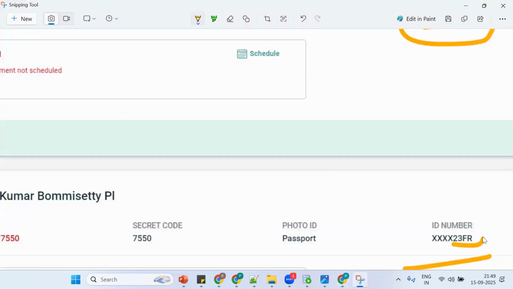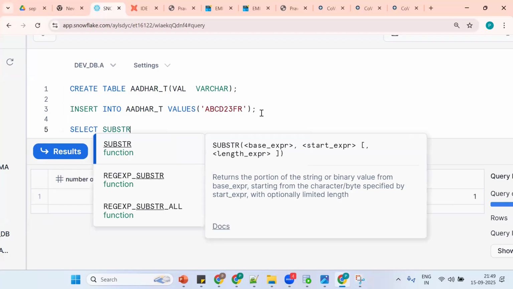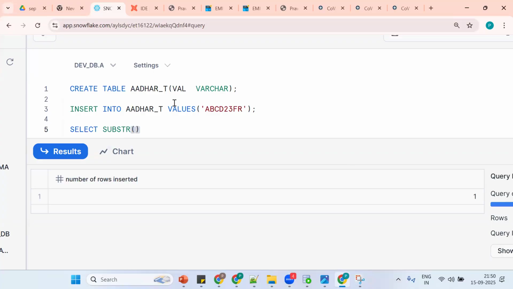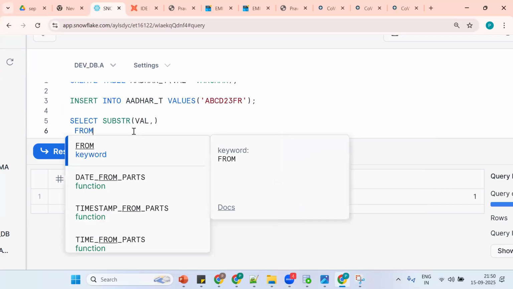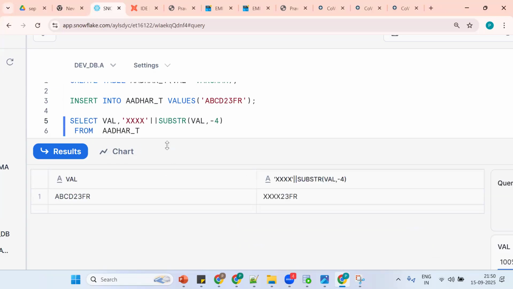They want to extract the last four. How to extract the last four characters? Tell me, by using what? SUBSTR of the string. How to extract the last four characters? Comma. Last four. -4. No, simply, now we are getting confused. Simply go for -4. So put the values. Always put your value. Okay, comma -4. See, it will give the last four characters. But they want what? XX. Tell me how to club two strings. By using what? By using the concatenator, the pipe symbol. So this is working fine.